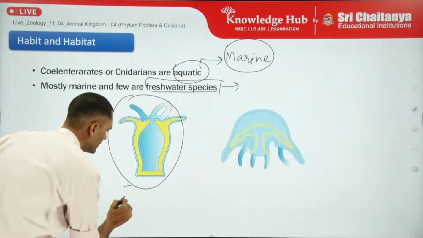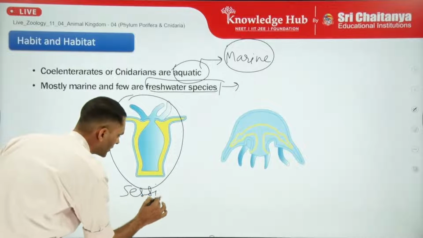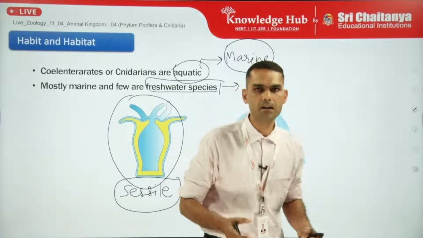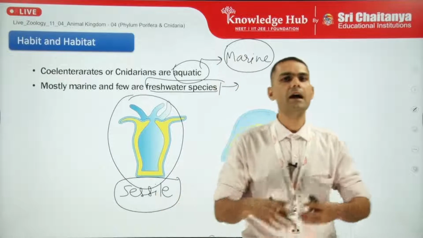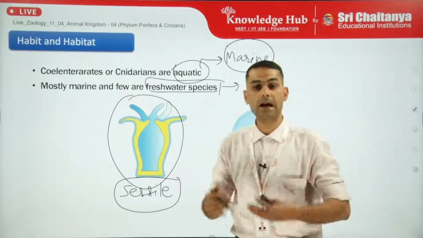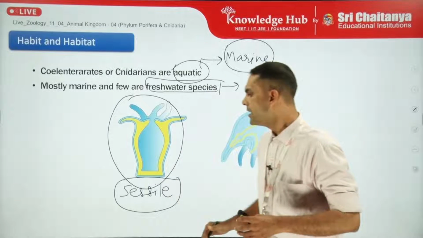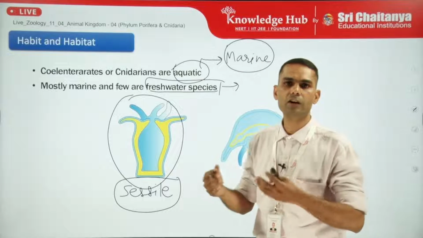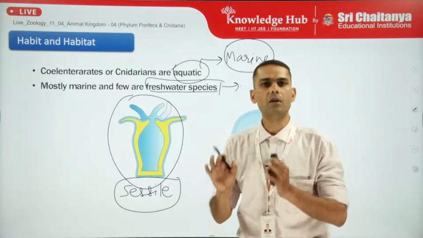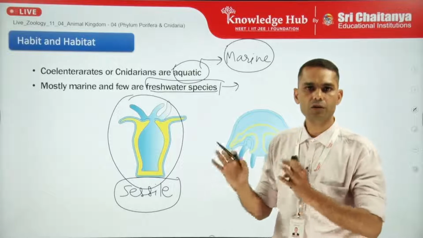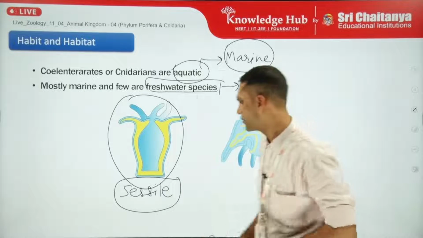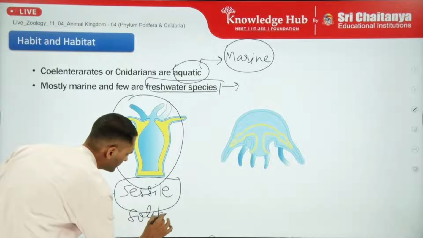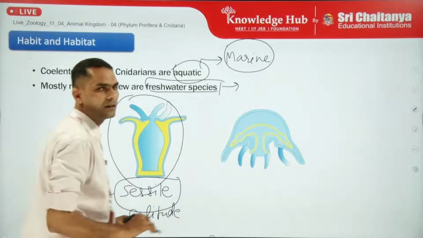What does sessile mean? As I described in Porifera, sessile means that an organism remains attached to the substratum through its body part and does not show locomotion. Also it usually spends its life as a single solitary organism, so along with sessile it is also showing a solitary habit.